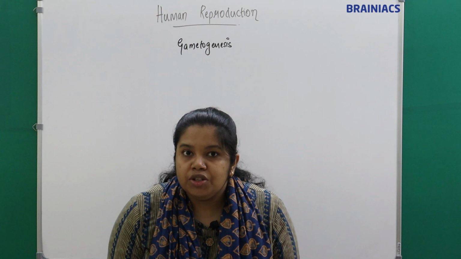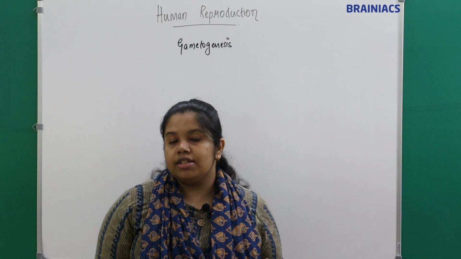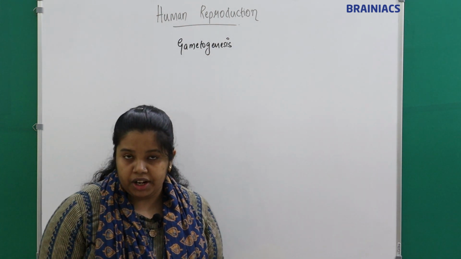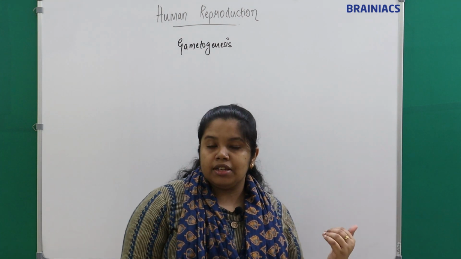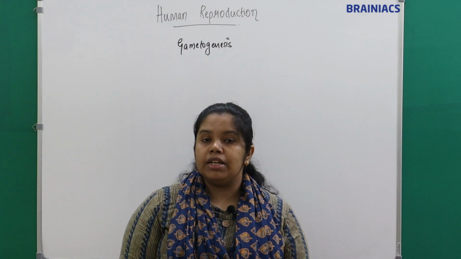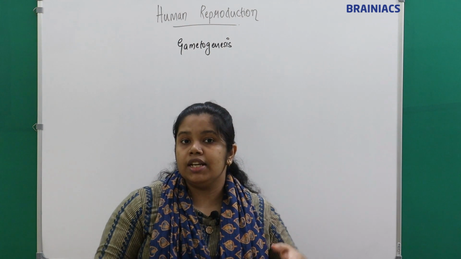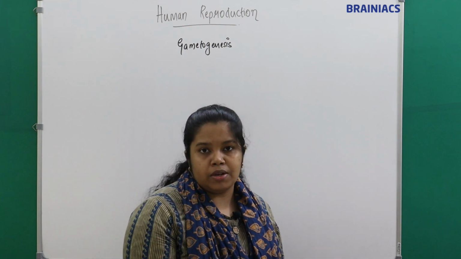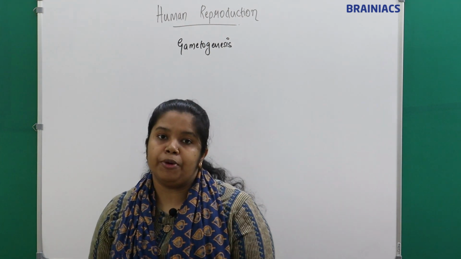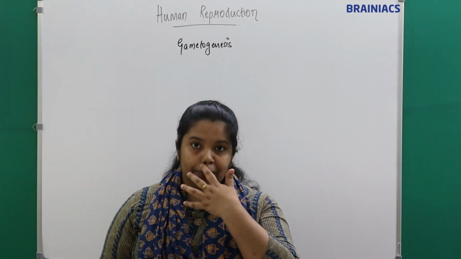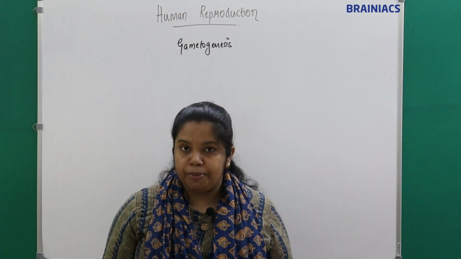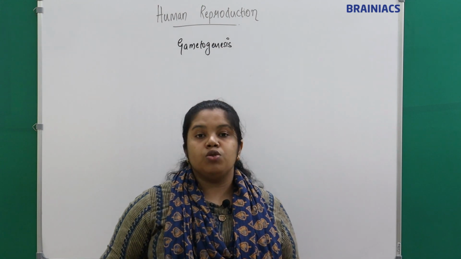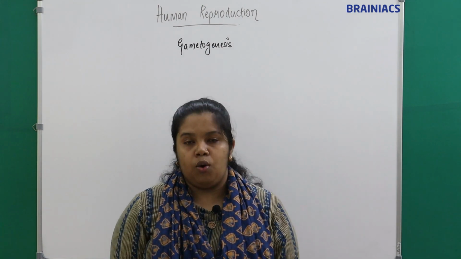Welcome back everyone. Today we are going to discuss how gametogenesis occurs. We know that the male gamete is the sperm and the female gamete is the ovum. We have seen how the male reproductive system and the female reproductive system are composed. Now we are going to see how gametogenesis occurs.